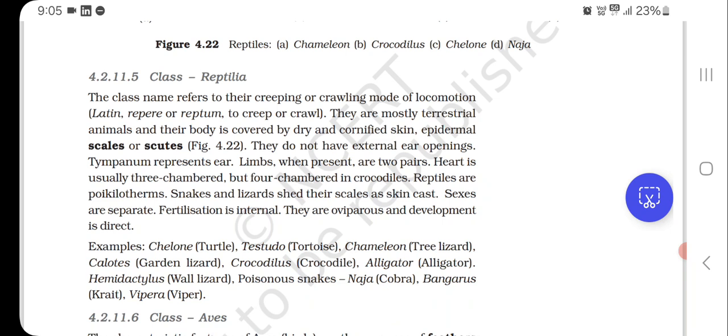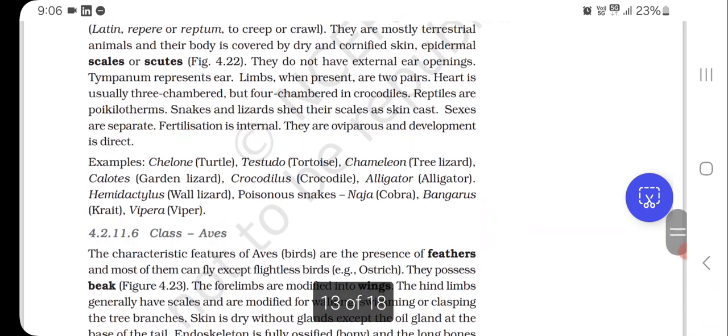Heart is usually three chambered but four chambered in crocodiles. Reptiles are poikilotherms. Snakes and lizards shed their scales as skin cast. Sexes are separate, fertilization is internal, they are oviparous, and development is indirect.